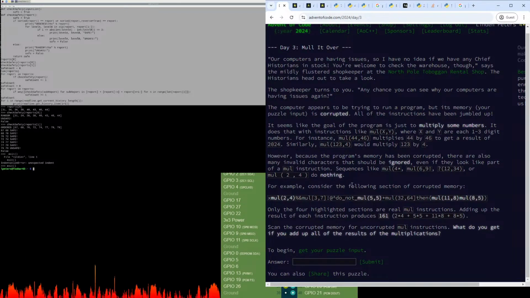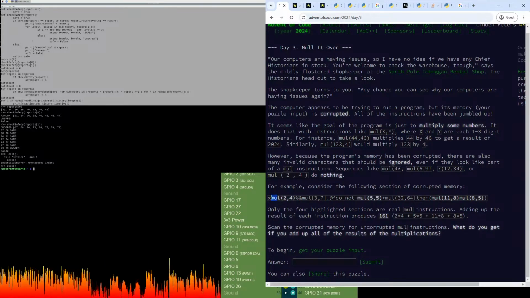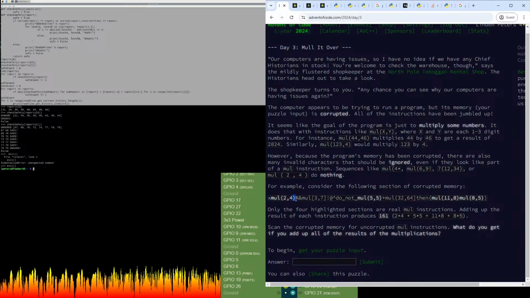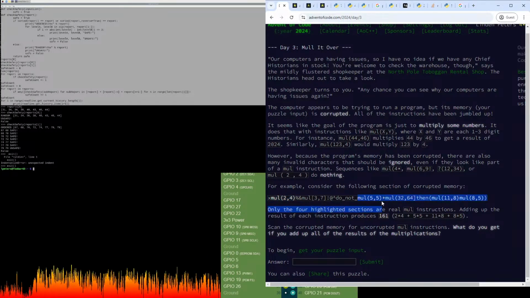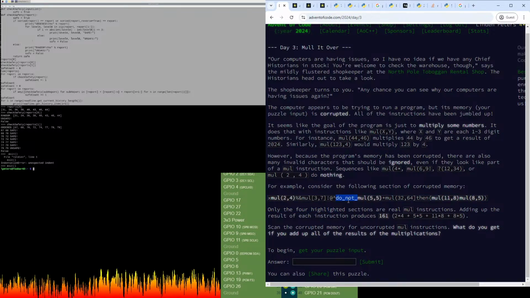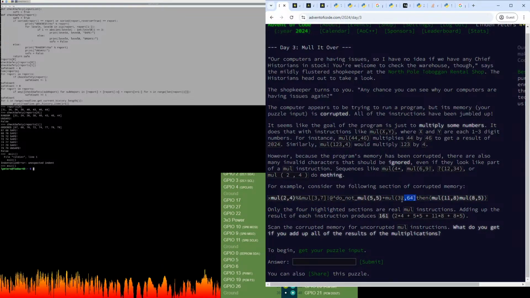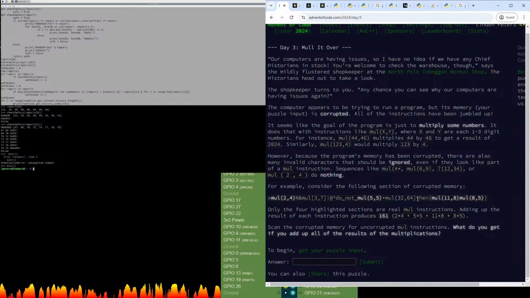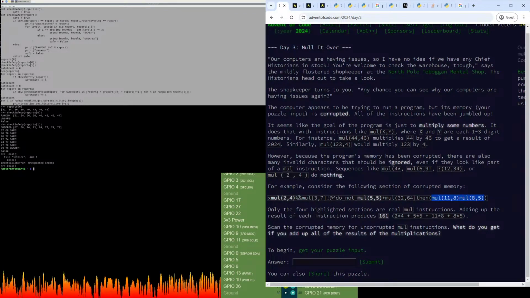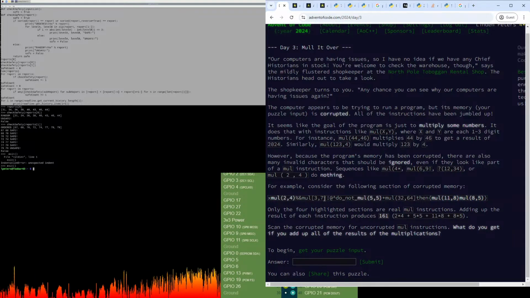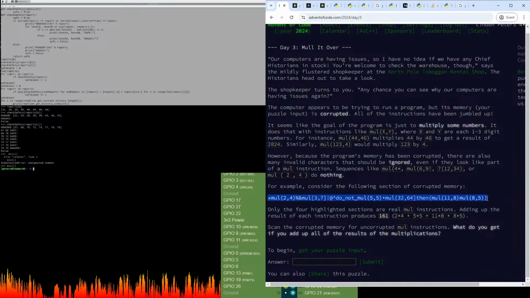Okay, so here's an example where they've got a bunch of stuff and we don't care about any characters surrounding it other than mul(2,4) in brackets, mul(5,5). So you don't care about the do_not_, or this one where it ends with the wrong kind of bracket, or this one where it has the wrong kind of brackets in general on both sides. And yeah, this is just two of them, one after another, and it doesn't care about any of the other characters at all. So that's already sounding like a regex problem right there.